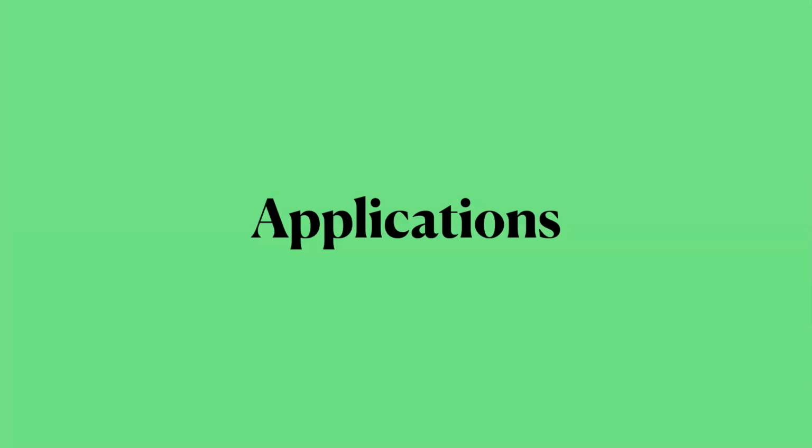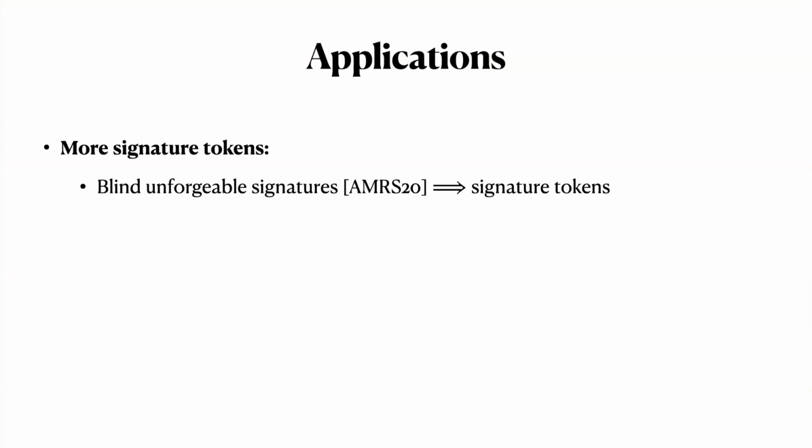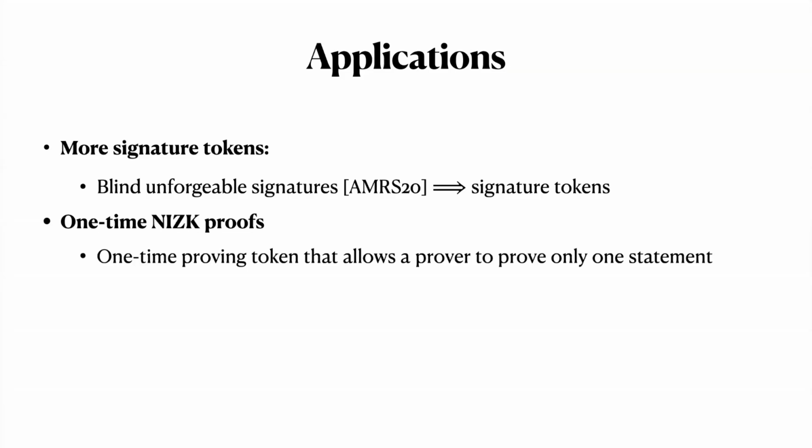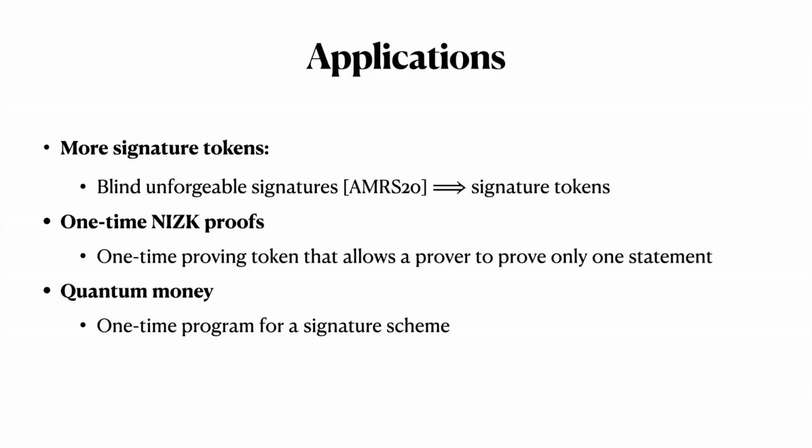We also present some applications of our one-time program construction. First, we construct signature tokens. We show that any blind unforgeable signature scheme can be compiled into a signature token. And this should make intuitive sense. After all, signature tokens were the first example of a secure quantum one-time program. So it should be expected that we could construct signature tokens from one-time programs. We also construct one-time NIZK proofs that allow the prover to prove just one statement. And we construct quantum money from any verifiable one-time program.